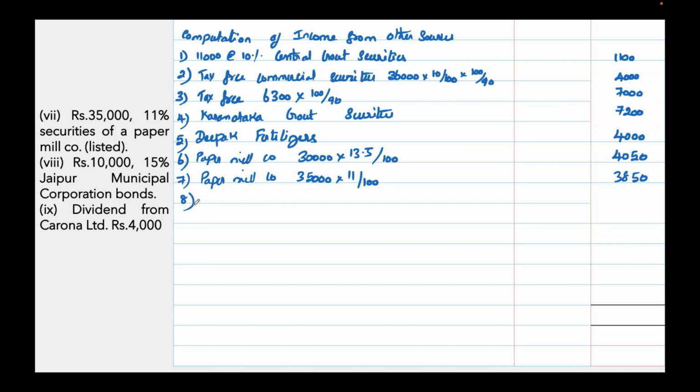Eighth one, Jaipur Municipal Corporation bond. So 10,000 into 15 percentage. 1,500.